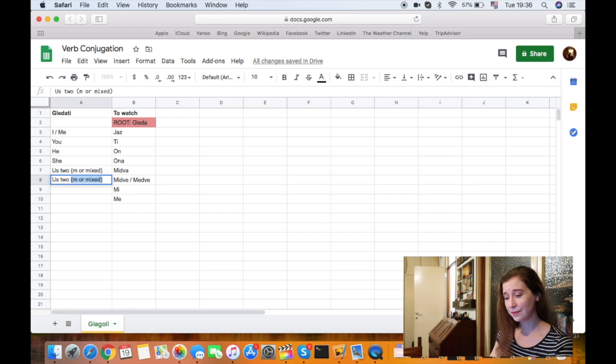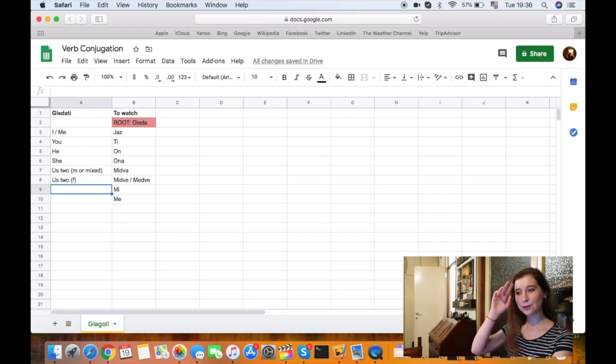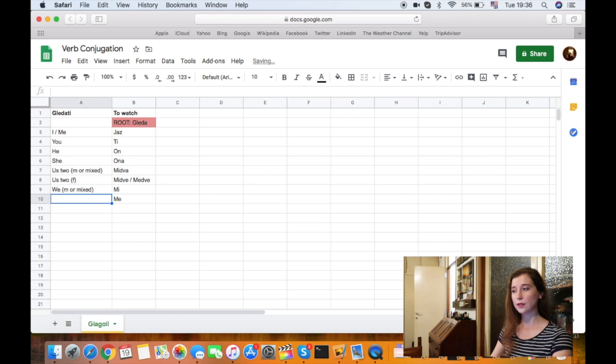Now let's do midve. Again, this would be us two, but this would be when it's just females. Like I said, if my mom was here, it would be midve, however you wish. And then mi, this would be we, and this would be at least three people or a group of people and so on, 3+. So this is mi if it's just guys, a group of guys, or if it's mixed, so at least one girl in a group of just guys, or at least one guy in a group of just girls. So it's mixed. And then mi, it's we, but this would be if it's just girls.